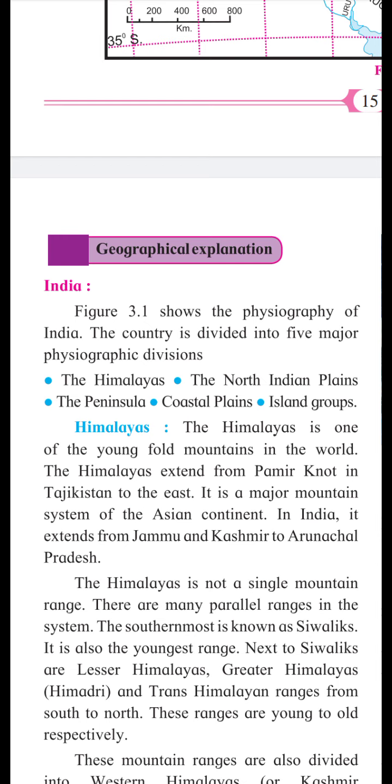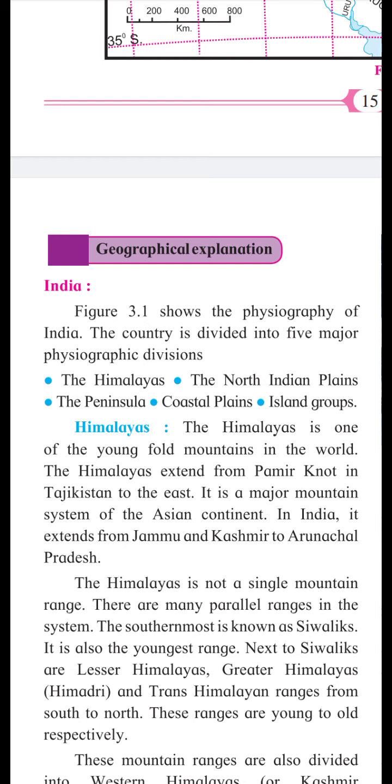Along with the Himalaya, there are many other parallel mountain ranges. The southernmost is Shivalik, which is also the youngest range.